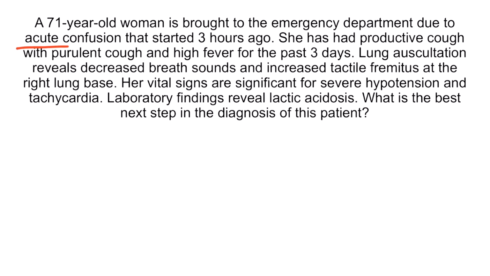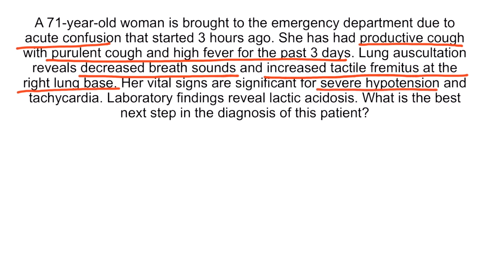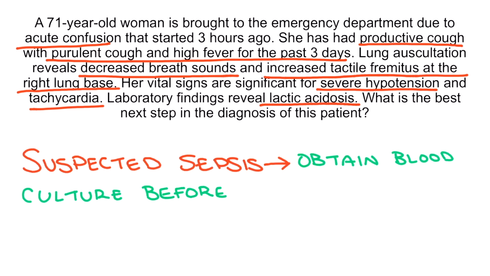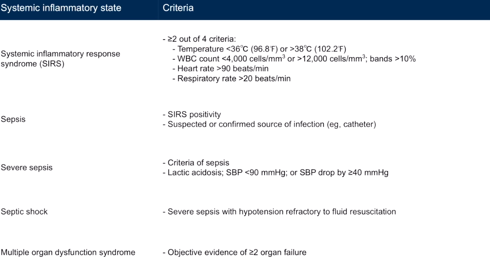This patient presents with acute confusion. She's had productive and purulent cough and high fever for 3 days. Lung auscultation reveals decreased breath sounds and increased tactile fremitus at the right lung base. These findings are consistent with the diagnosis of right lower lobe pneumonia. Her vital signs are significant for severe hypotension and tachycardia. Lab findings reveal lactic acidosis. These clues suggest the diagnosis of severe sepsis secondary to pneumonia. The best next step in the diagnosis of sepsis of any severity is blood culture, and it should be obtained before initiating antibiotics. Here's a table summarizing criteria for SIRS, sepsis, severe sepsis, septic shock, and multiple organ dysfunction syndrome.